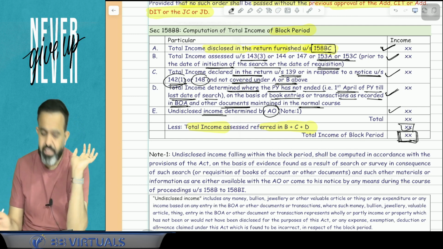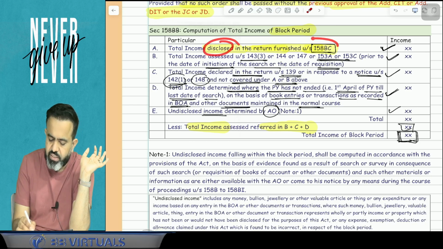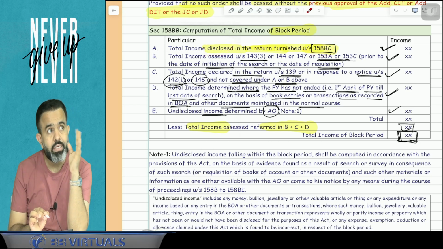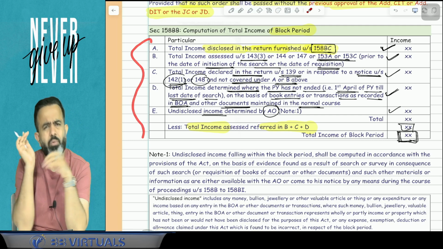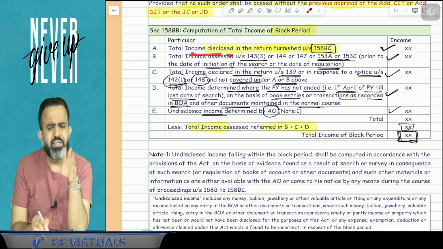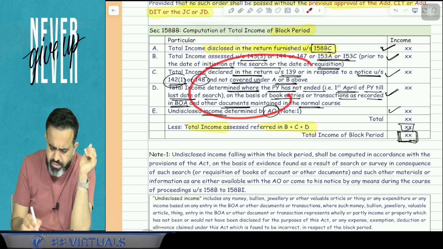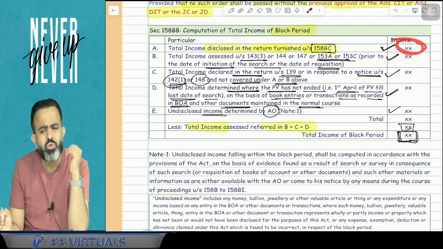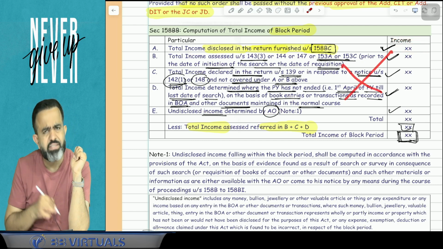So in simple words, can I say that this is basically the total income disclosed in the return furnished under section 158BC. Now guys, on this particular point, there may be a doubt. Okay sir, total income means which income? Of the last 6 years, there is a possibility that this all assessed income is already disclosed in this. Then why have they added it again?